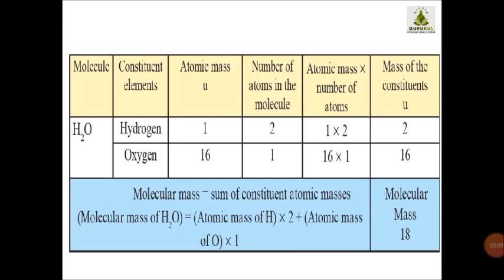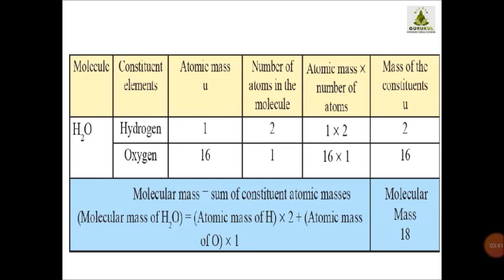Now see students, here different columns are made. I hope you have brought your books and everything. Now I am directly going to start teaching you. Here we have the columns: molecule, then constituent elements. For our example we have taken the molecule water, H2O. The elements are hydrogen and oxygen. The atomic mass of hydrogen is 1, the atomic mass of oxygen is 16. That you have done in your previous lectures.